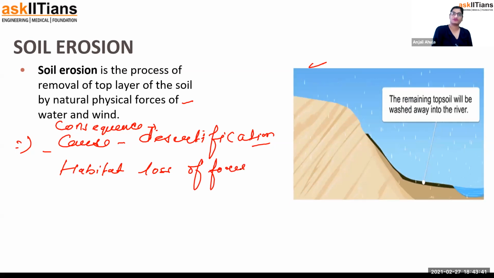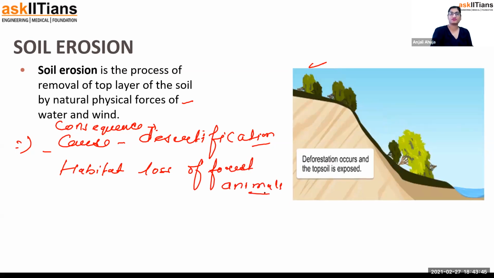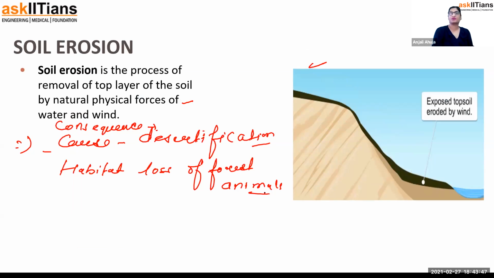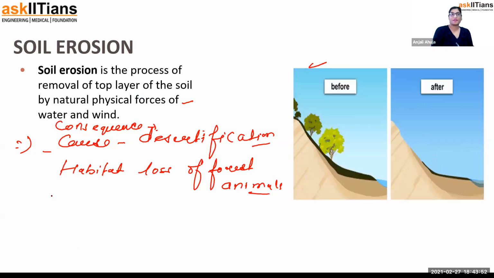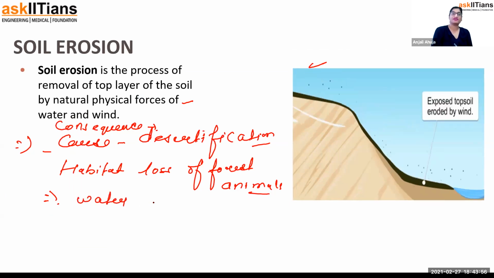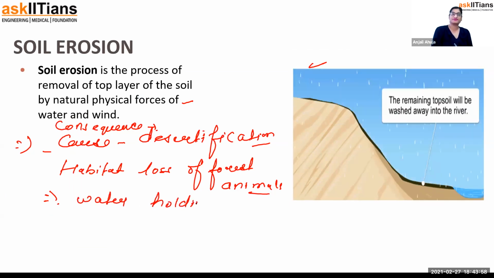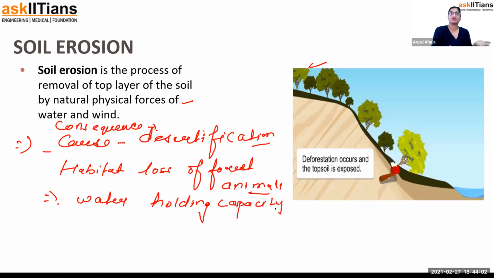Habitat loss of forest animals. Think about more points. Consequence of soil erosion. Water holding capacity of the soil reduces because of the root absence also. The roots also help in increasing water holding capacity.